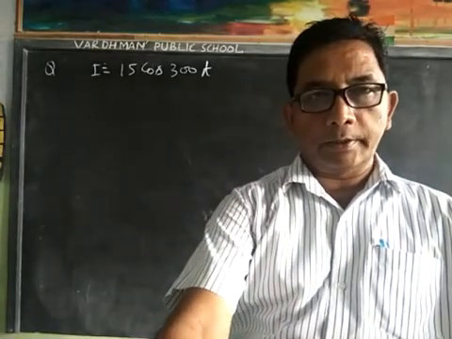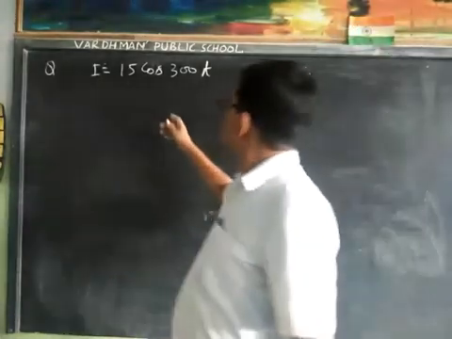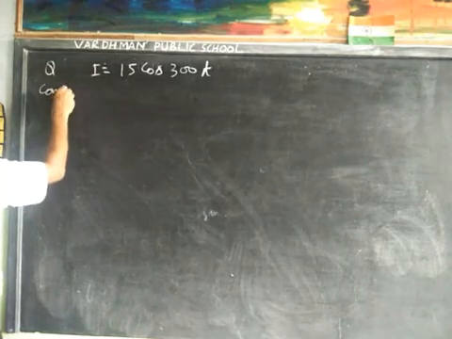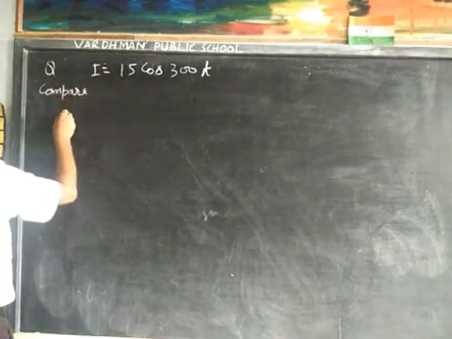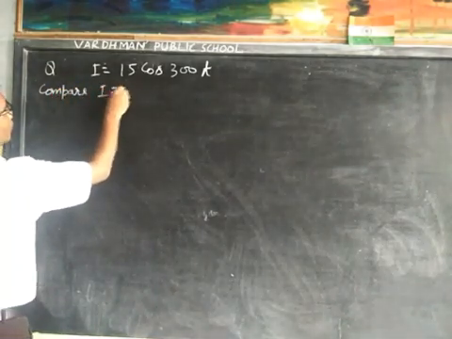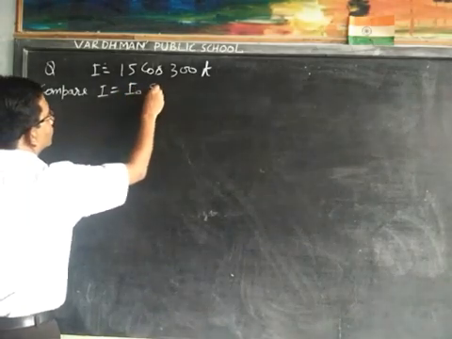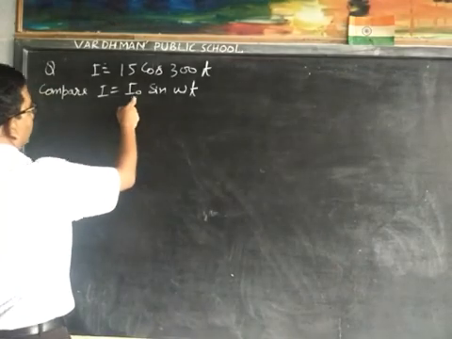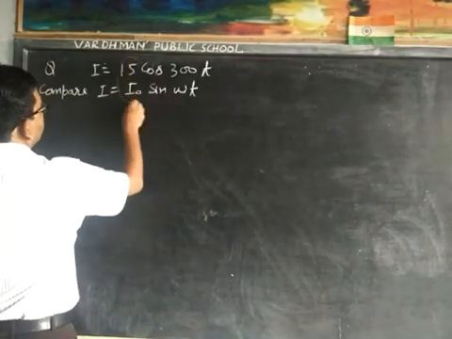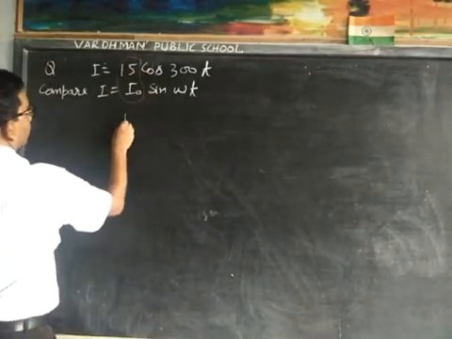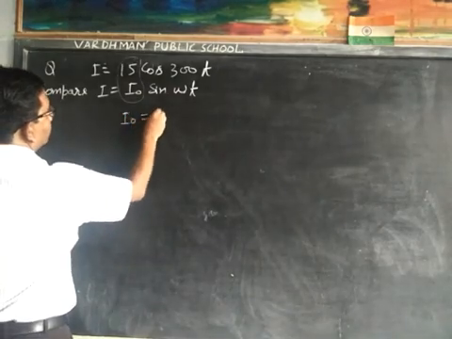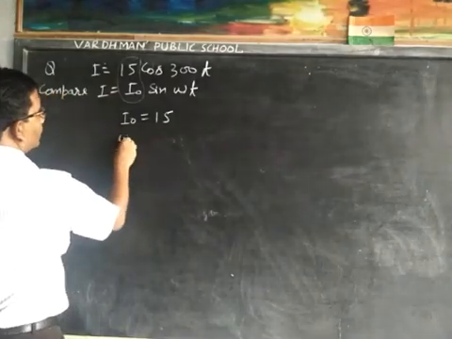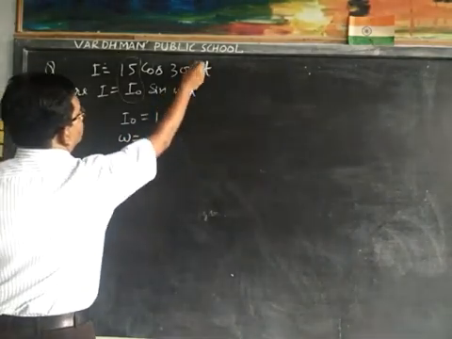First, given that I is equal to 15 cos 300 t, compare this equation with I is equal to I0 sin omega t. I0, the peak value of current, is 15 ampere and omega is equal to 300.